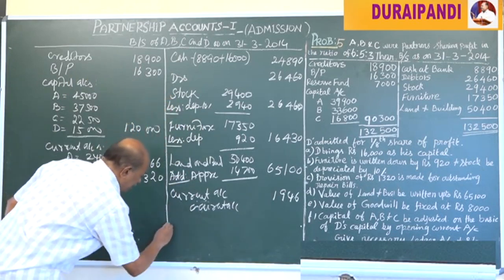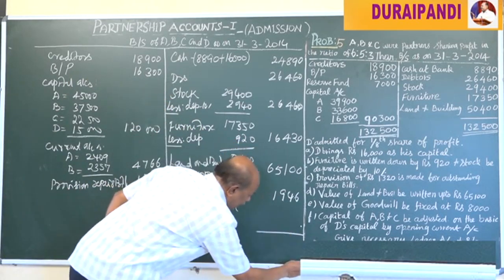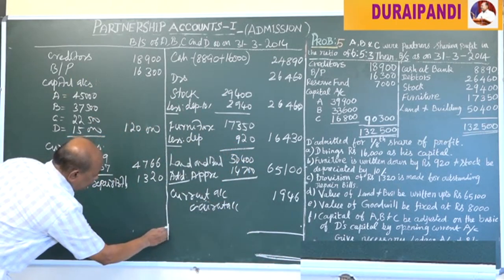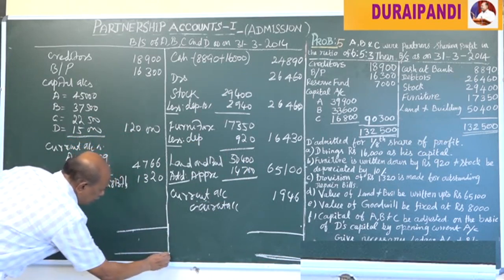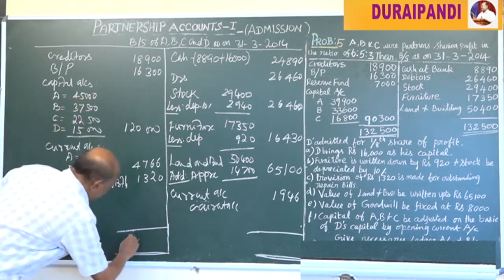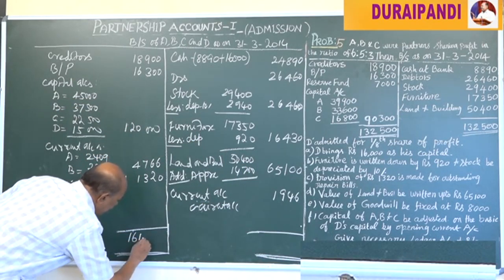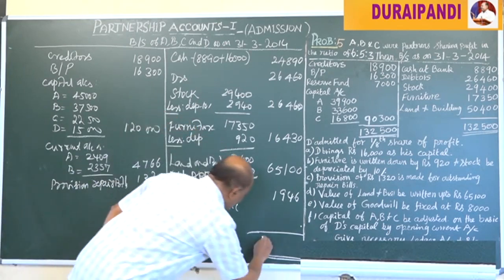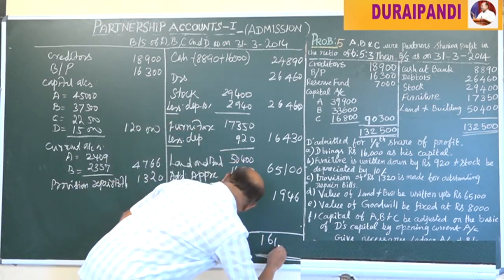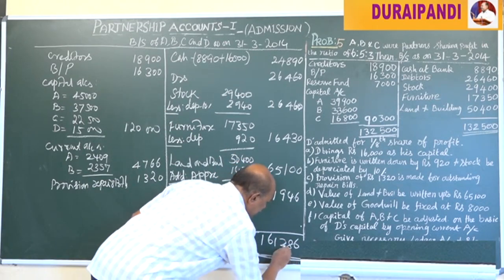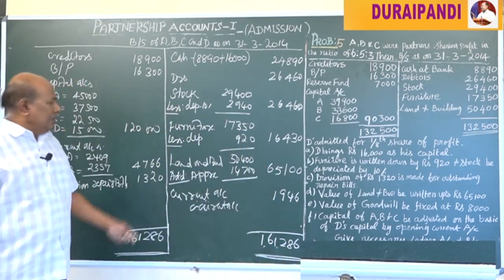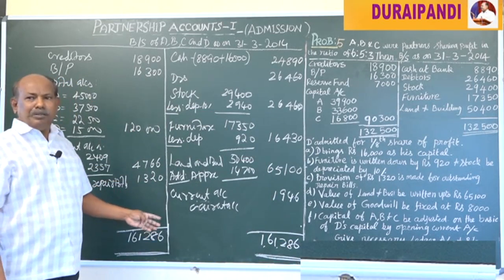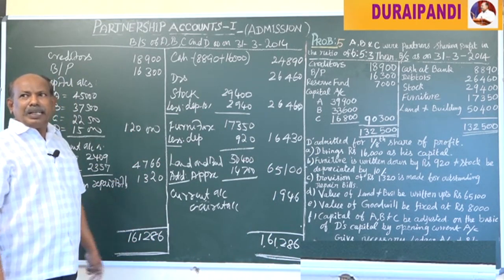Now we are going to close it and tally the amount. How much total? 1,61,286. Now, on both sides, the amount is tallied. Now we have worked out the problem, and done that problem correctly.